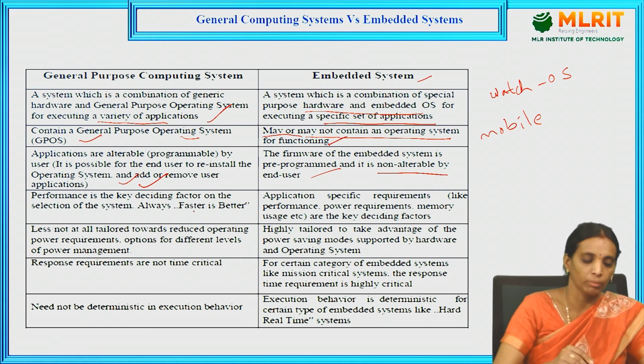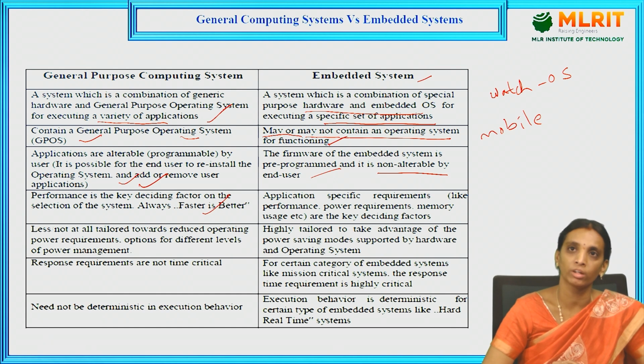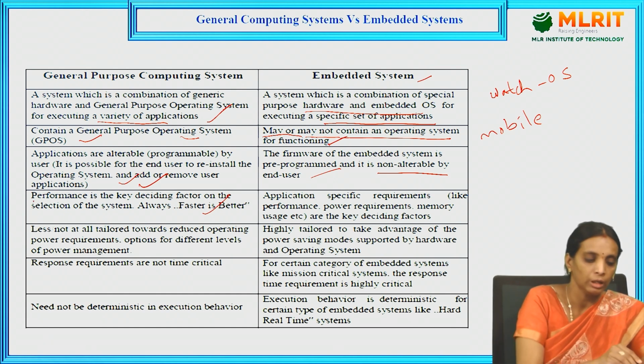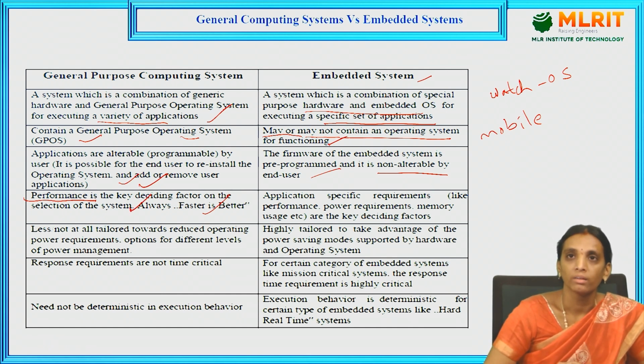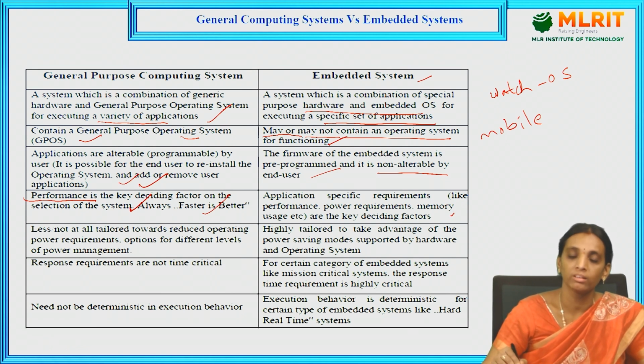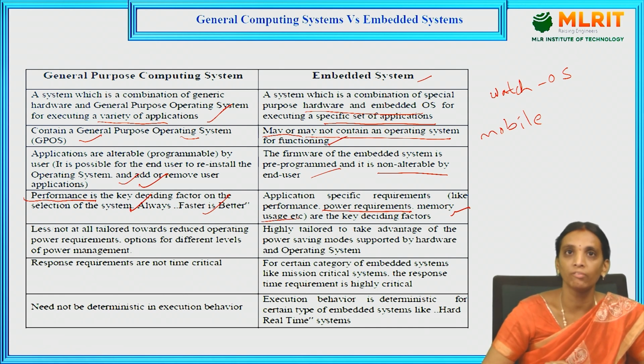Here the performance is the key deciding factor for selection of the system. That means we can go to any versions, or update the versions, change the features, and change the applications for getting better performance. So here only performance is the key deciding factor for the system. But for embedded systems, not only the performance, but also the power requirement and memory usage are key factors for deciding the system performance.